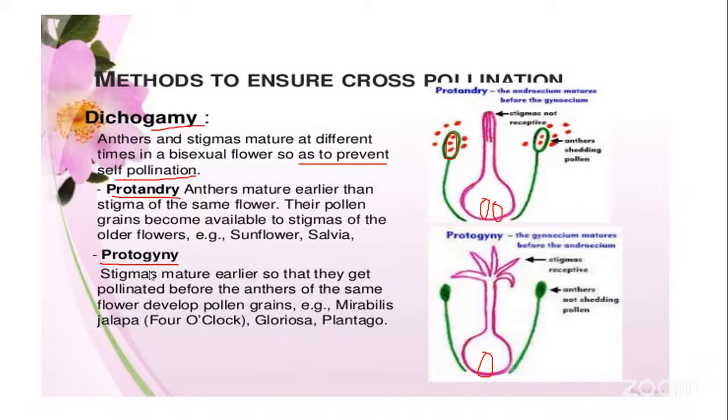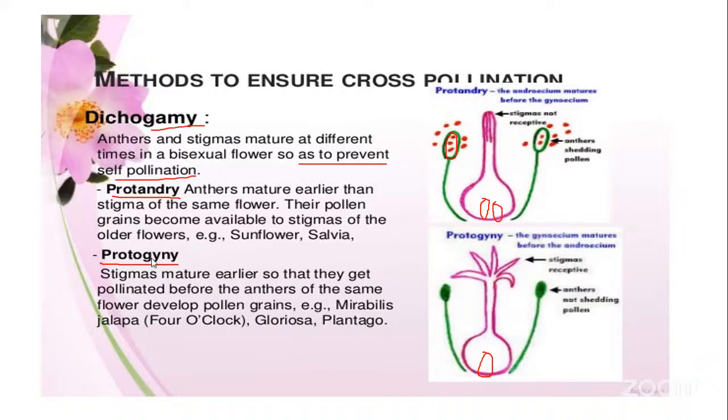Next, protogyny. Here, proto means first, gynoecium. That is, stigmas mature first when compared to the anthers. So here, the anthers are not releasing any pollen grains and the stigmas are ready, they are matured. So these stigmas can receive the foreign pollen grains, that is, the pollen grains of another flower, to ensure cross-pollination.